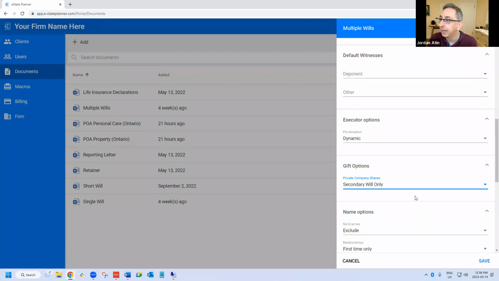So I just want to deal with one question. Is there a disadvantage to having a private company share gift appearing only in the secondary will? I don't think there's any problem with it in the drafting, because in most cases those private company shares are going to be in the secondary will, since they can be transferred without probate.